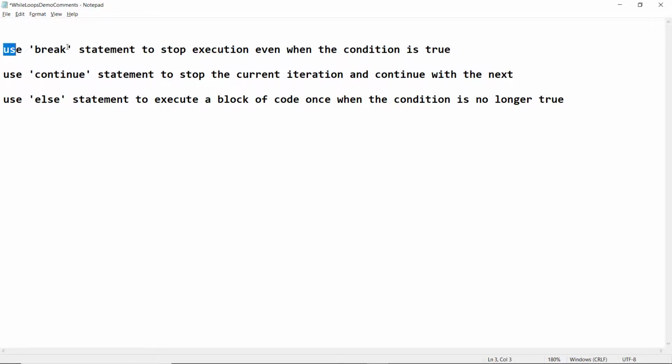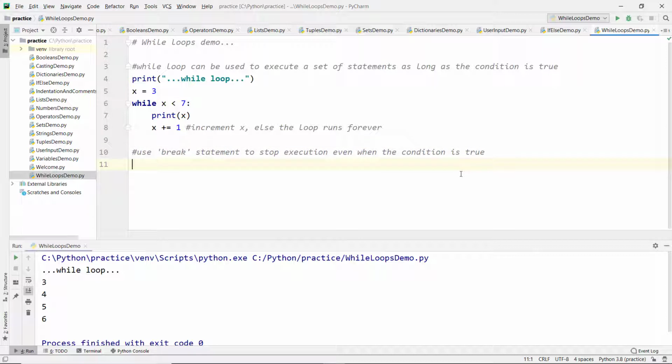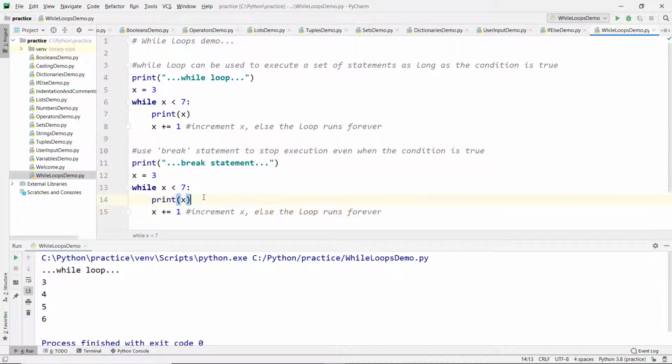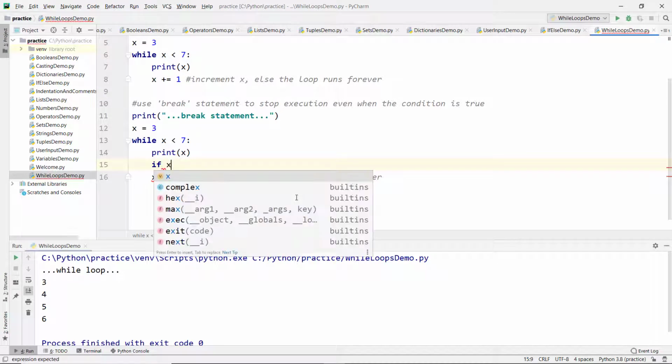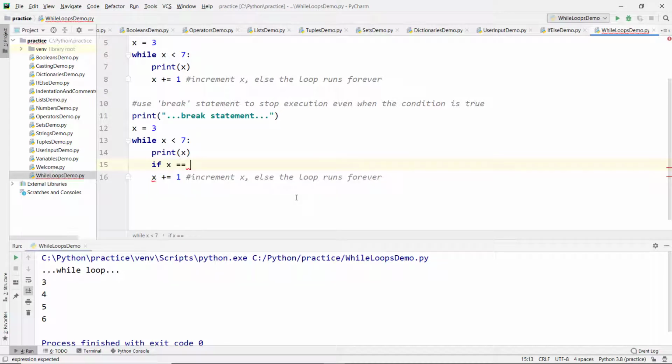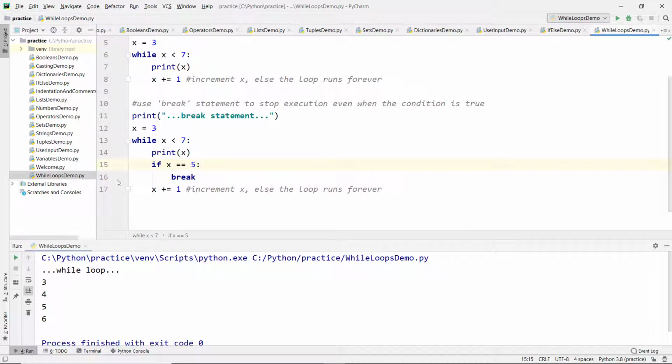The next one is how to use a break statement to stop the execution even when the condition is true. Here we are trying to learn how to use the break statement. Let's take the same example and add one more condition here: if x equal to 5, then break the loop. So here we are using the break statement to stop the execution even when the condition is true.